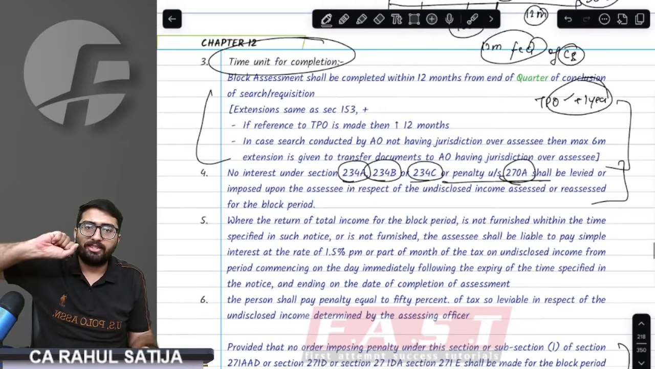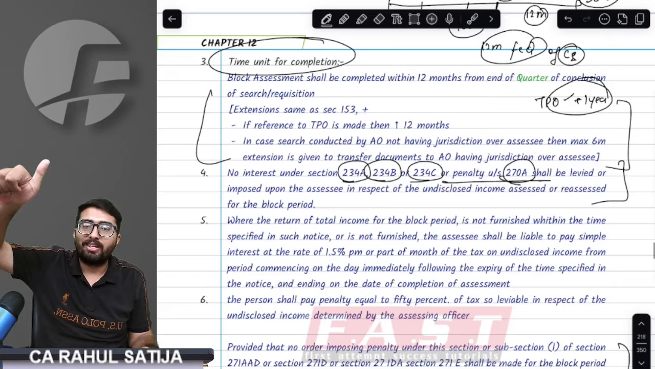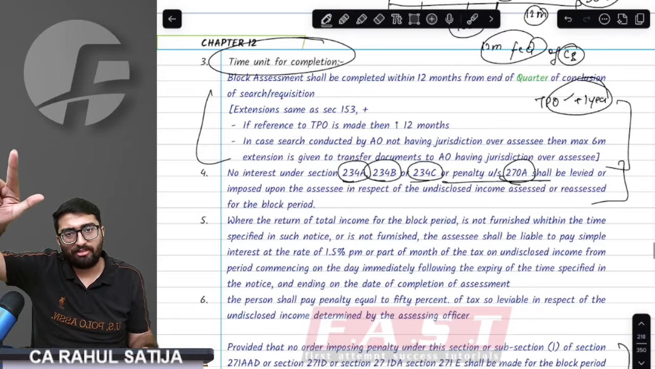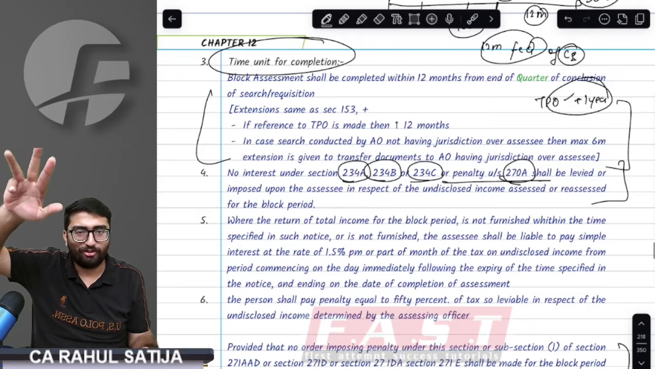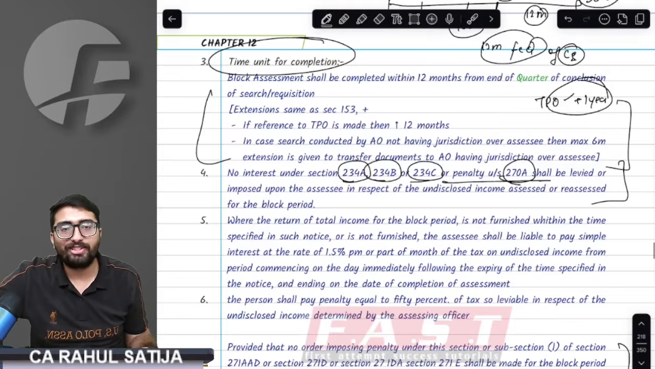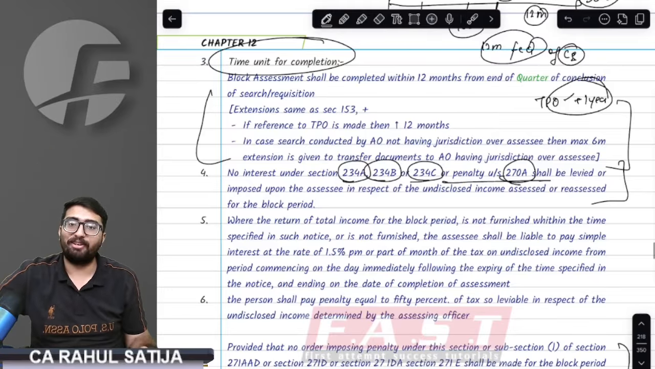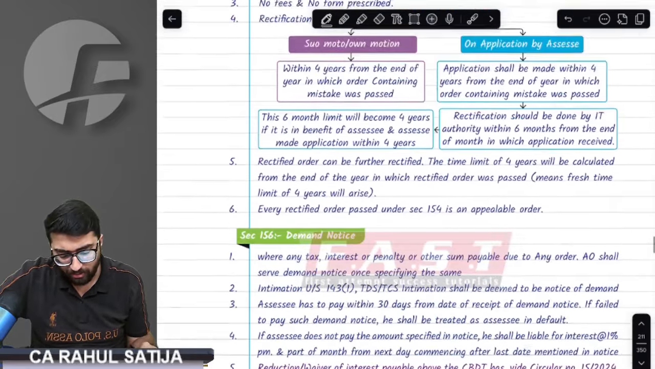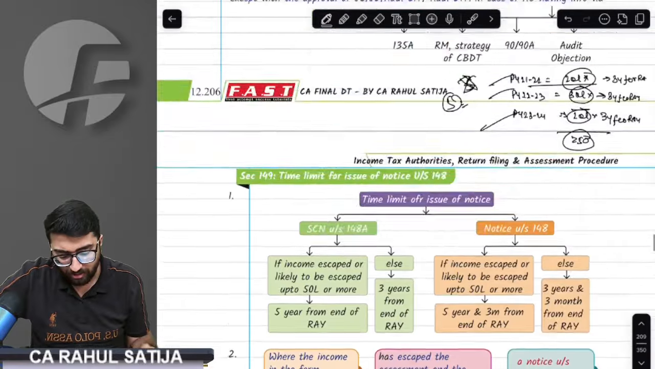We understood 5 assessments. First of all was 143(1), that was intimation, computer based assessment. Second assessment was scrutiny assessment, 143(3). Third was 144. Fourth was 147, income escaping assessment. And last was chapter 14B, that is block assessment. 5 assessments. Moving on to the remaining parts of the chapter. Whatever remaining parts are there, we will discuss one by one.